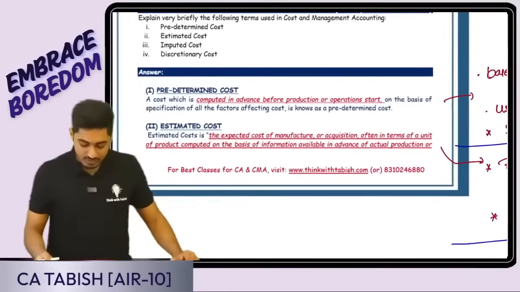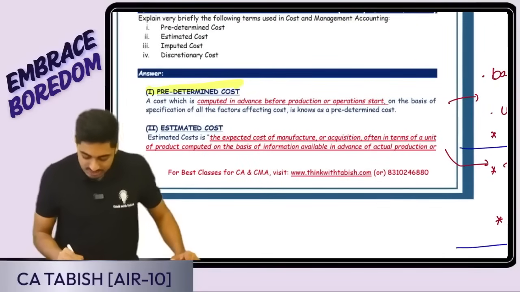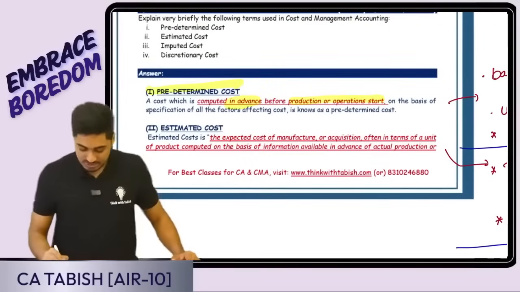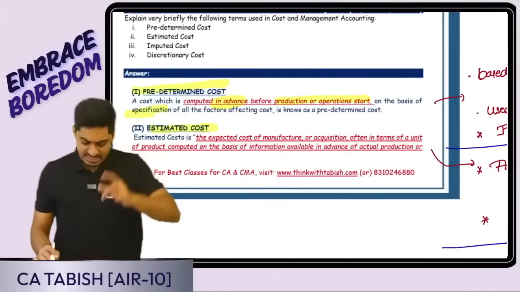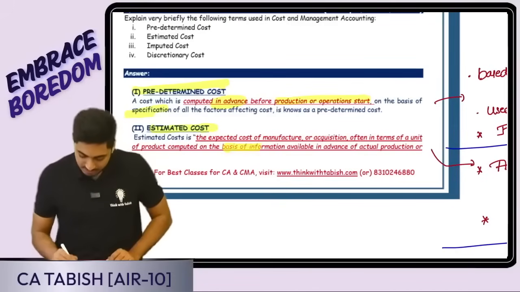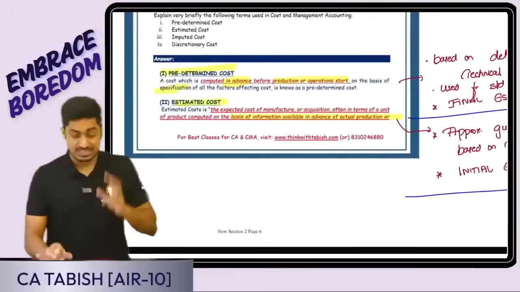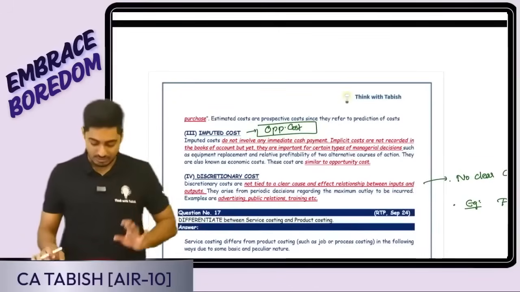Is this clear, everyone? Okay. Predetermined cost, it is a cost which is calculated in advance before producing based on the technical specification. Estimated cost. Yes, it is just the estimated cost based on the information available in advance before the actual products. I've told you the gist. Based on that, reading you guys can do it.